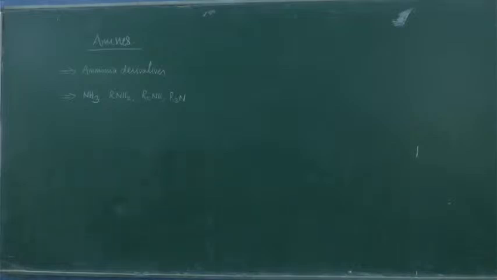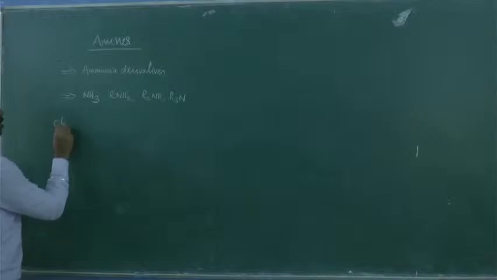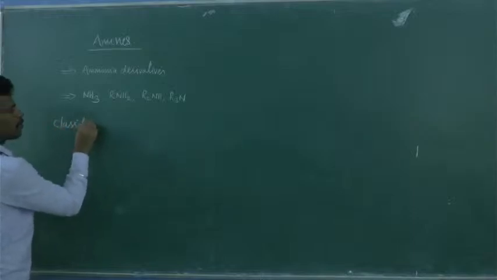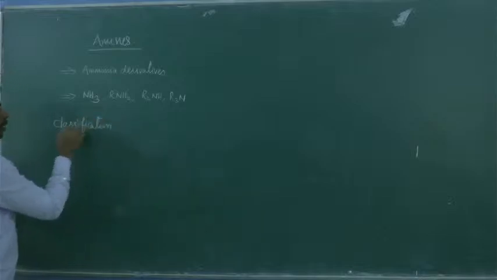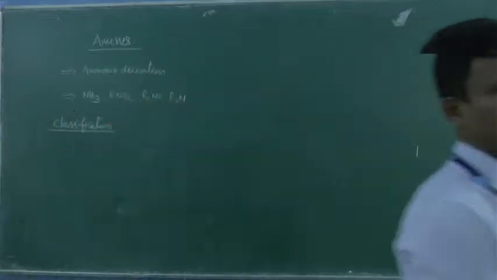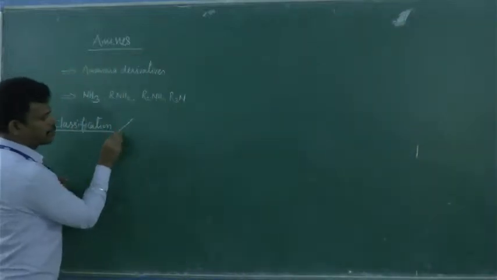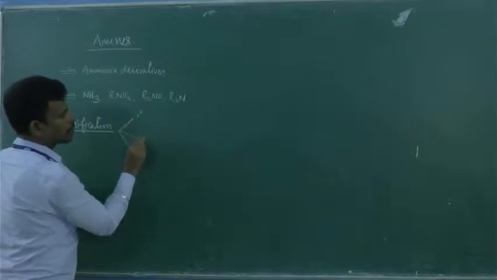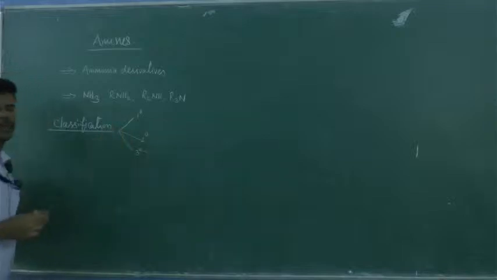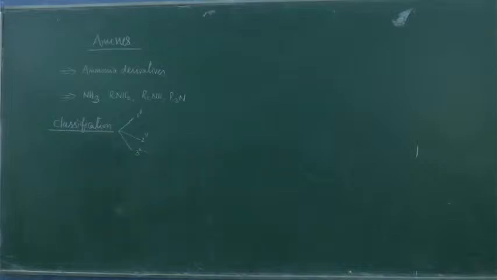Next part, classification of amines. It is a very interesting chapter, and with logic there is no need to memorize. Amines can be classified into three types: primary, secondary, tertiary. The alkyl amines or aryl amines. For example, suppose you take ammonia.